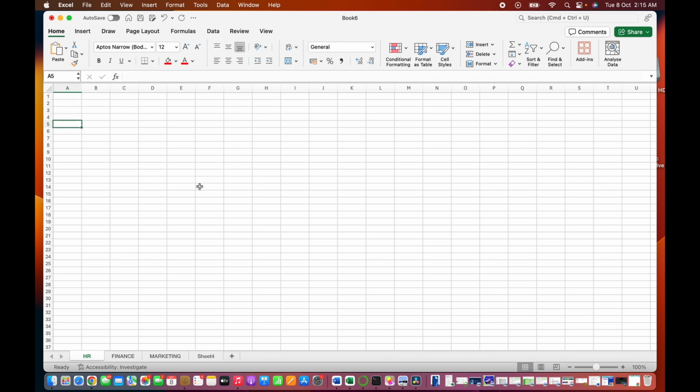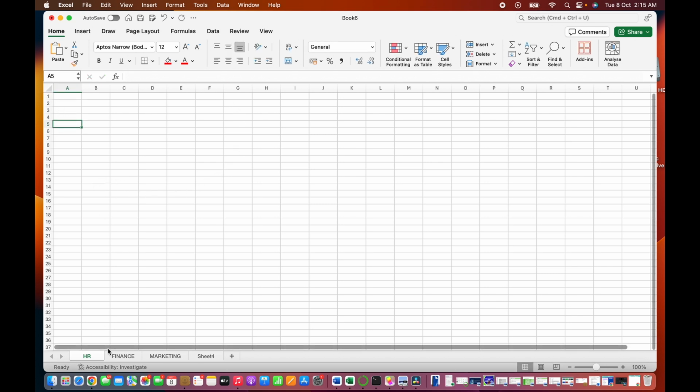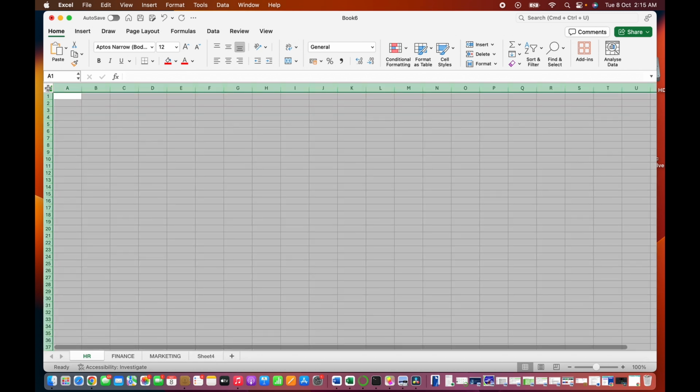Then we come to the worksheet. A worksheet is made up of two major components, rows and columns. So rows are the horizontal lanes where we have A, B, C, D, E, F, G, H, and then columns are the vertical. For example, where we have the 1, 2, 3, 4, 5, 6, 7, 8.